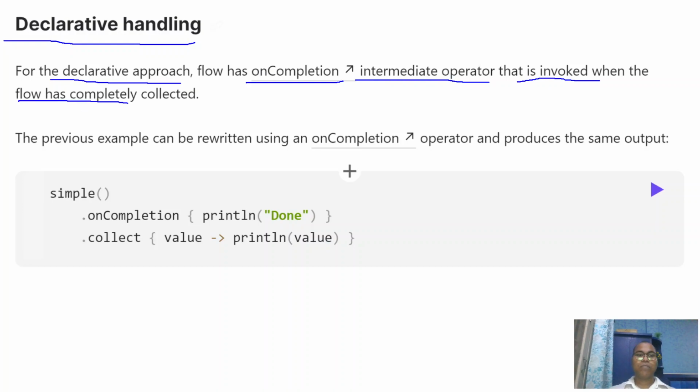flow has completed. Okay, so this is one flow. Whenever the flow completes, all the values are collected. After that, the onCompletion operator is executed.